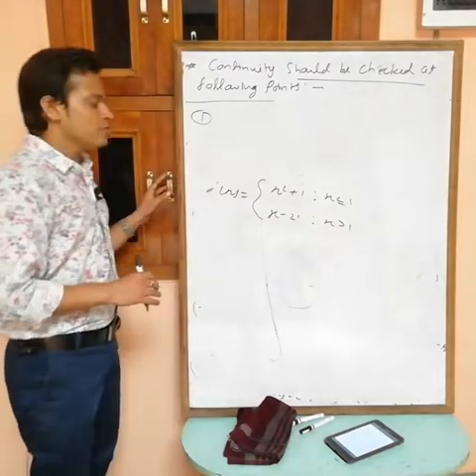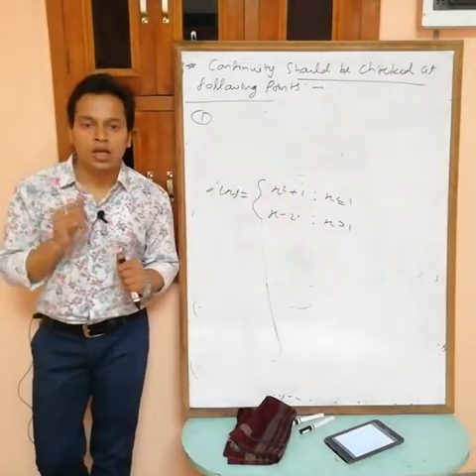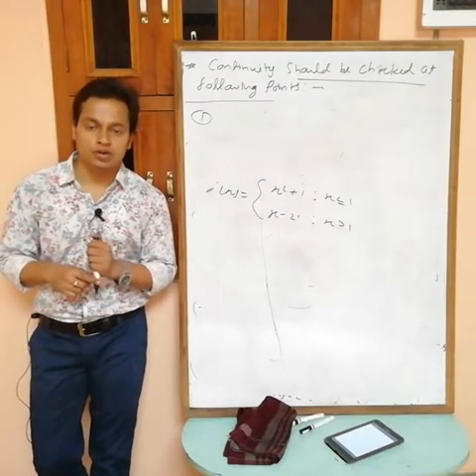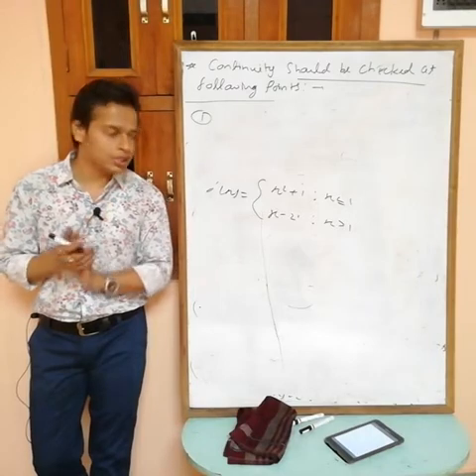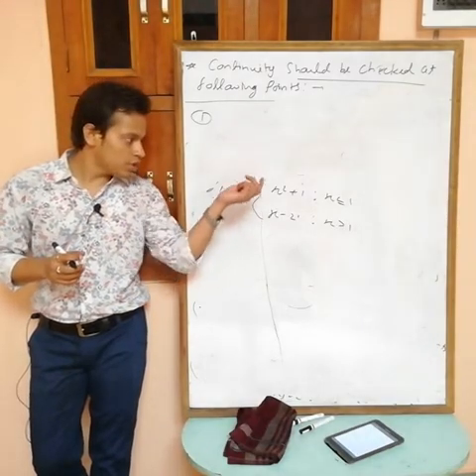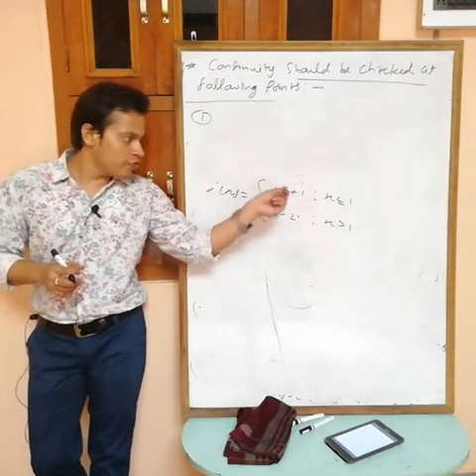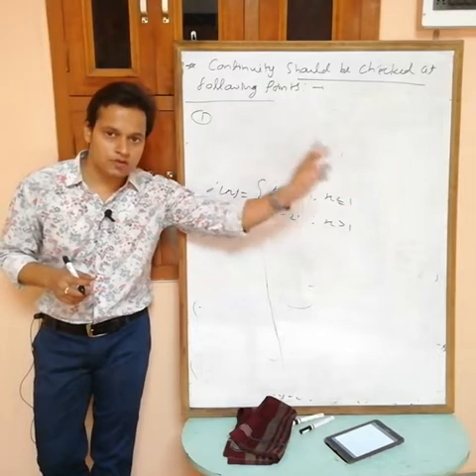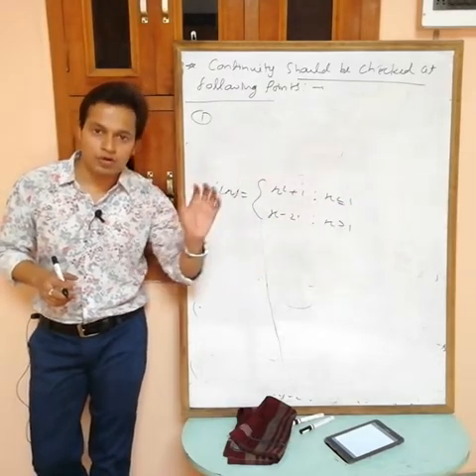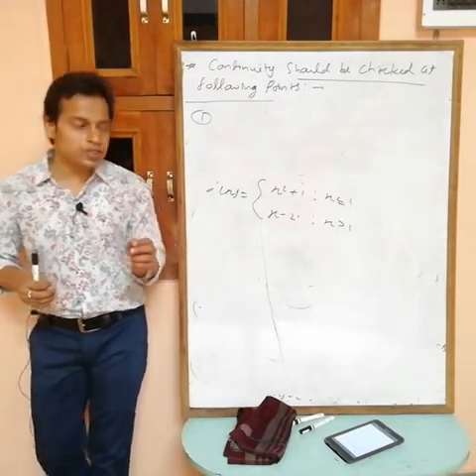Suppose a function is given in defined form, then always check the continuity at the point where the definition changes, meaning the value of the function changes.